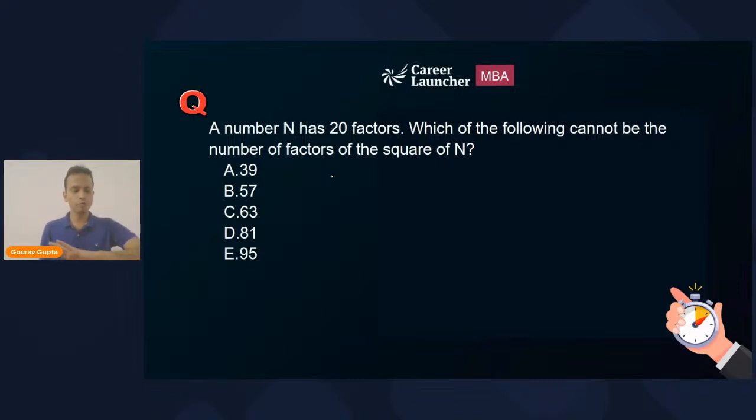Okay. Now all of you focus here. Please stop whatever you are doing and focus here. I'm writing some numbers, let's say, of the form a raised to the power 1 multiplied by b raised to the power 9, where a and b are prime numbers. Okay? Assume that a and b are prime numbers. A raised to the power 1, b raised to the power 9. How many factors will it have?